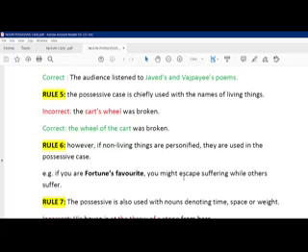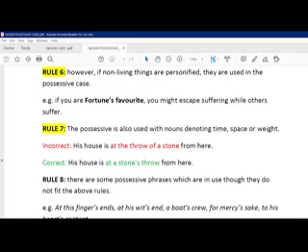Then comes rule 7: the possessive case is also used with nouns denoting time, space and weight. For example, a house at a throw of a stone from here. No, here we write at a stone's throw distance, or at a stone's throw from here. My school is at a stone's throw distance, meaning very near. So to show time, space and weight, sometimes we add it.